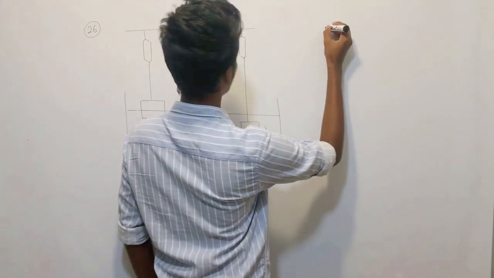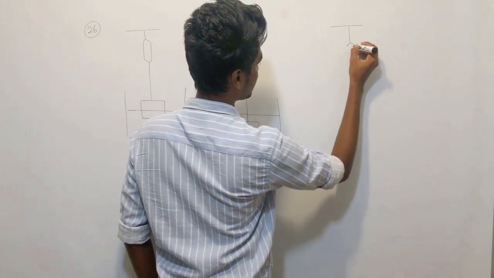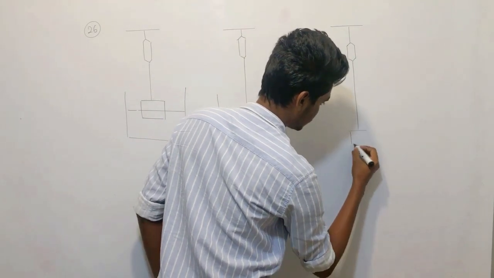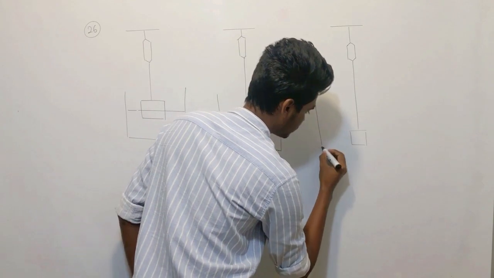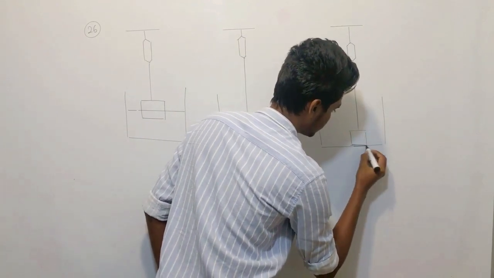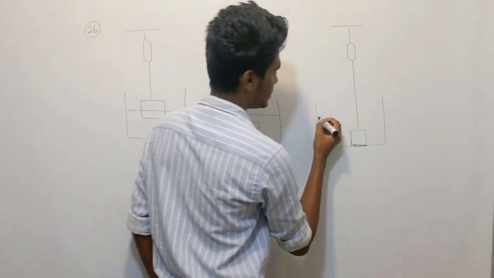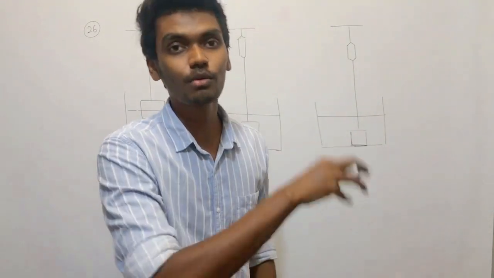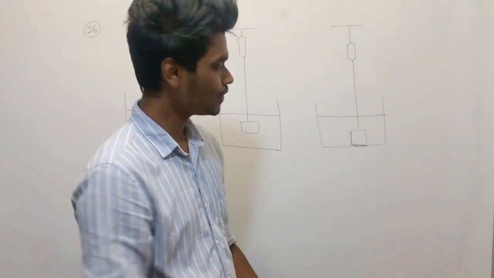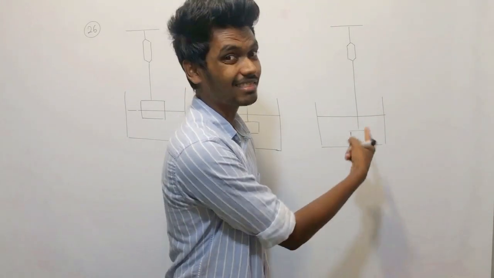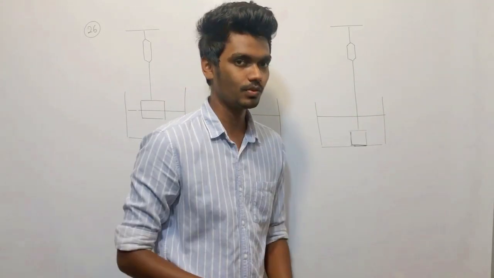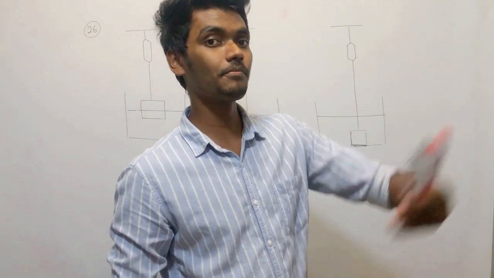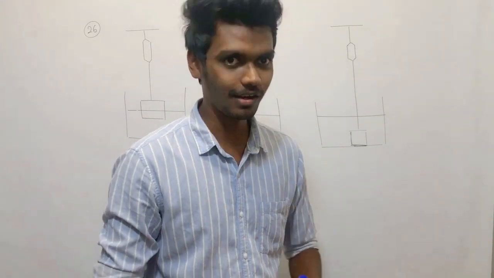Position 3: fully immersed, but it lies on the bottom of the surface. If you do not understand this, you might make mistakes at this point. Understand it this way: if it is touching the surface, some other forces are also going to come into the question.